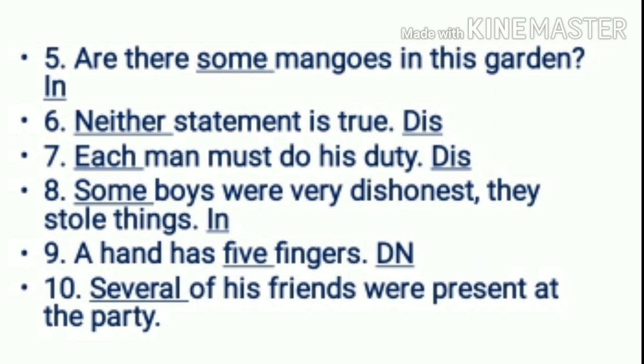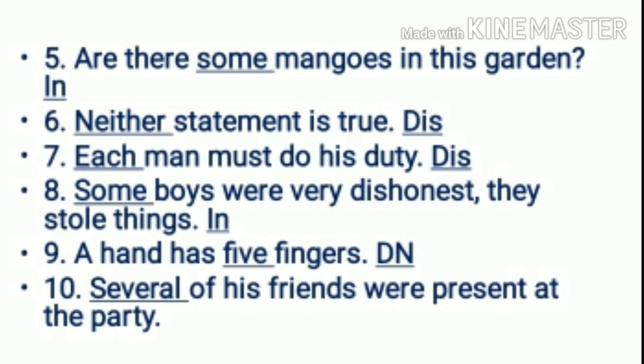Sixth one, neither statement is true. So neither is your adjective of number and this is which? Distributive. Very good, DIS. Seventh, each man must do his duty. Again each, underline each, and each will be distributive, DIS. Eighth, some boys were very dishonest. They stole things. Again here some, indefinite, IN.